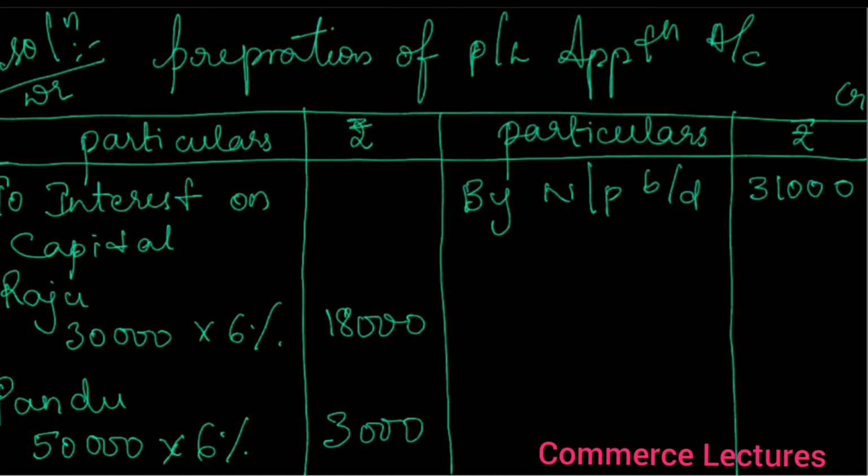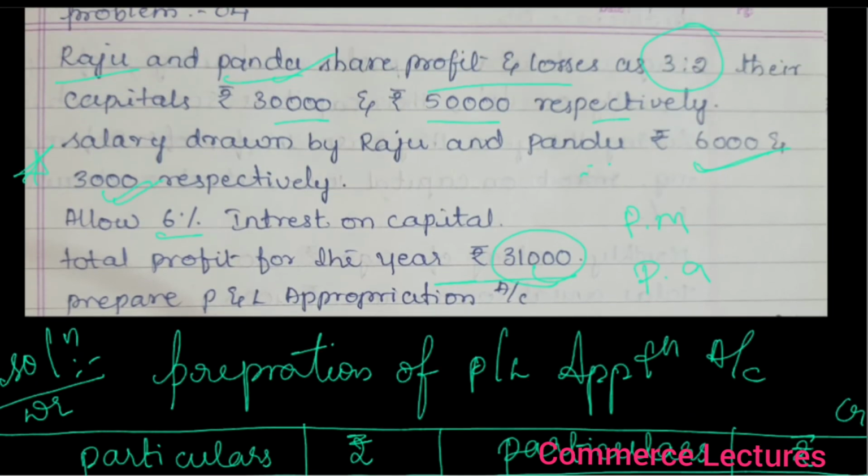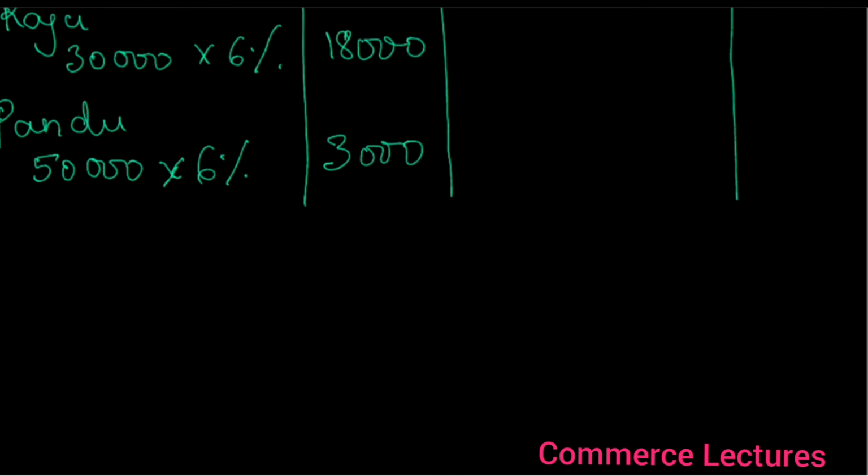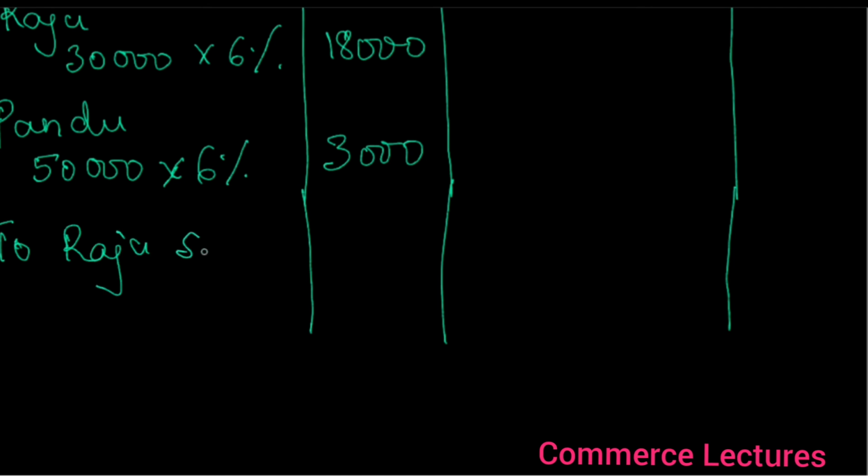Now what we have to take next? Interest on drawing. Drawing amount is given. Salary drawn by Raju and Pandu. Salary is given, right? So to Raju salary, to Pandu salary.